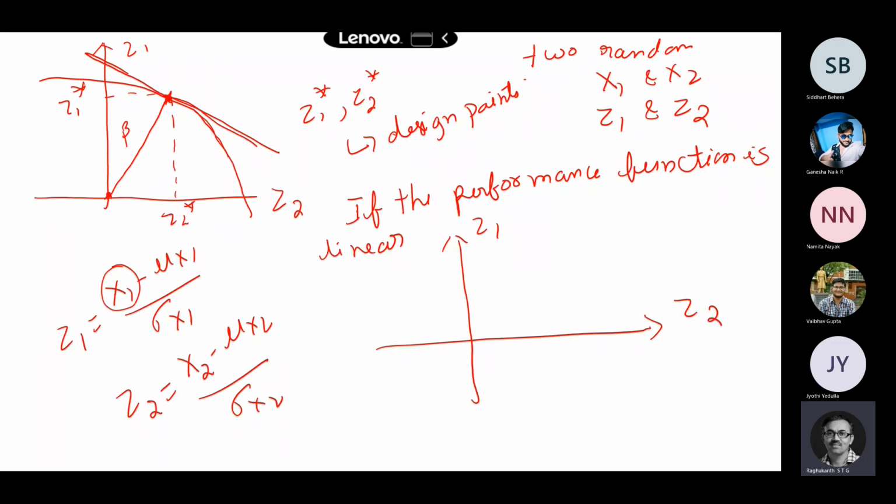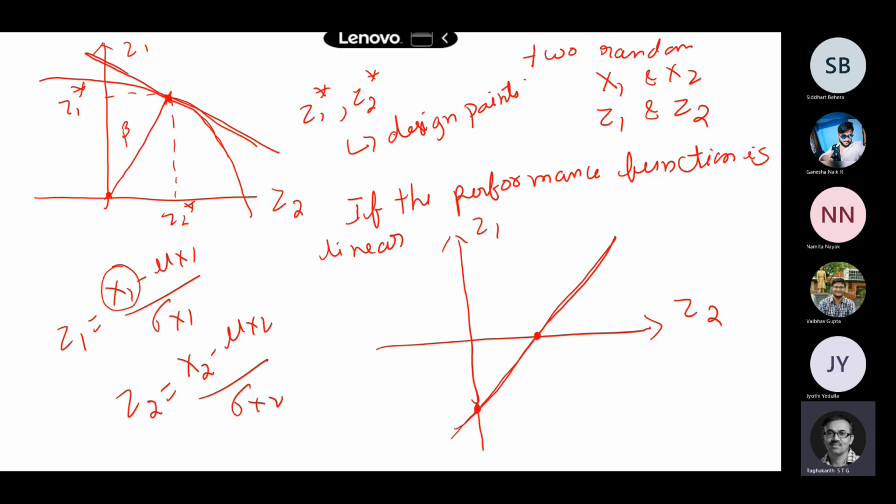Now if we see here, this is my performance function, my limit state function, which is like this. Now what is this value or this value? At this intercept, z1 is basically 0 itself.